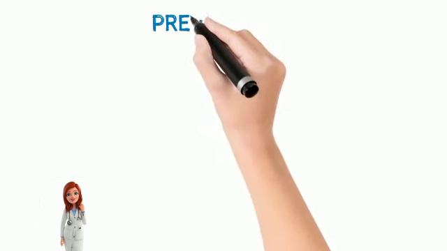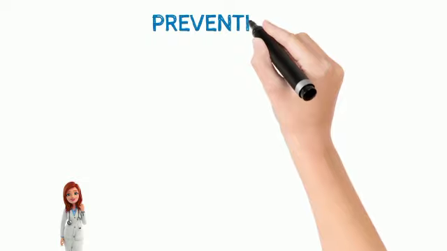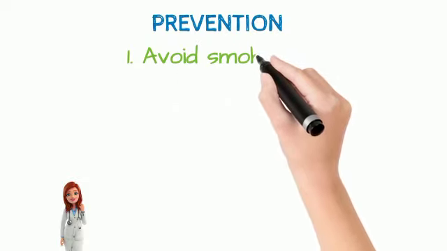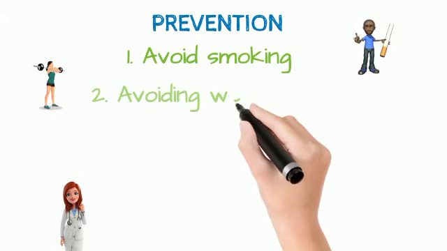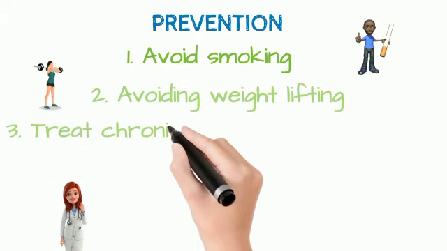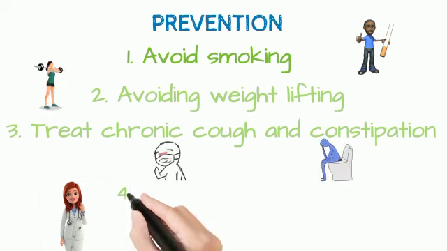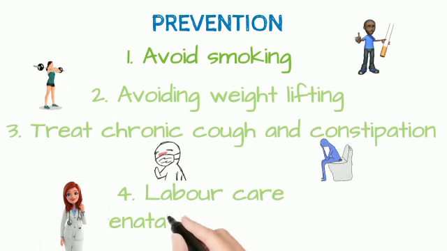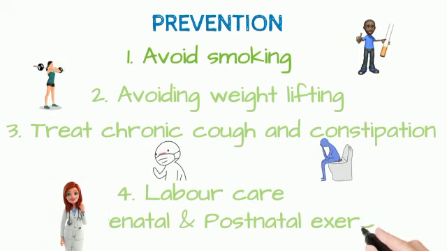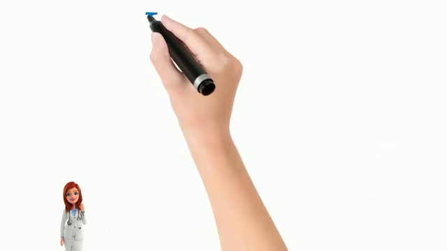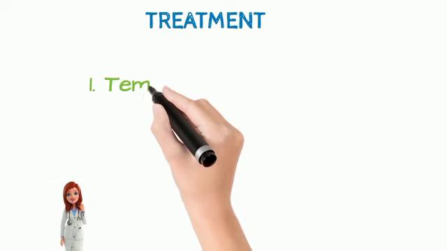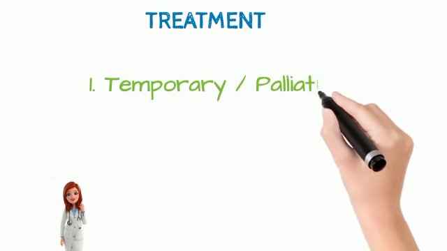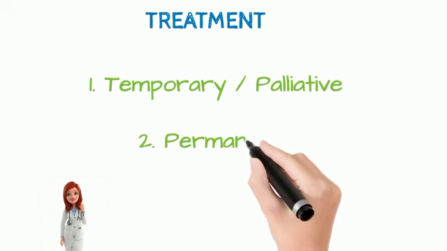Preventing UV prolapse requires avoiding all those activities that weaken the pelvic supports. This requires avoiding smoking and weightlifting, treating chronic cough and constipation, and proper labor care. Besides, this also requires strengthening of the pelvic supports by doing antenatal and postnatal exercises. The treatment involves temporary or permanent treatment. The permanent one further includes surgical treatment.